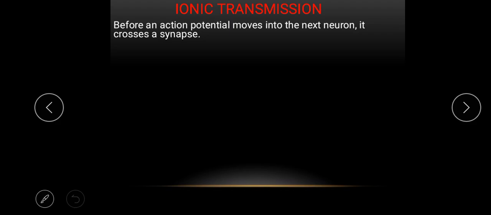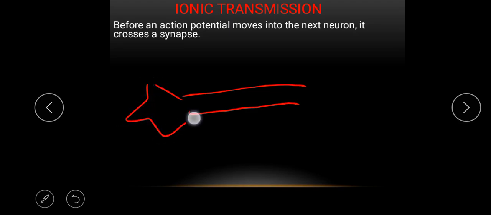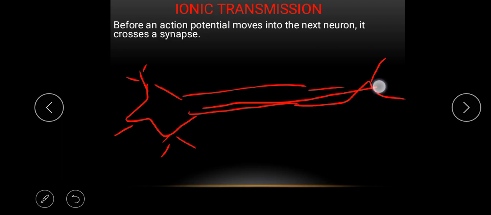Let's say in the diagram we showed the other time, maybe this is the cell body of the neuron. Now the axon terminal is here. Usually the action potential travels down like this, and here the cell synapses with another cell.